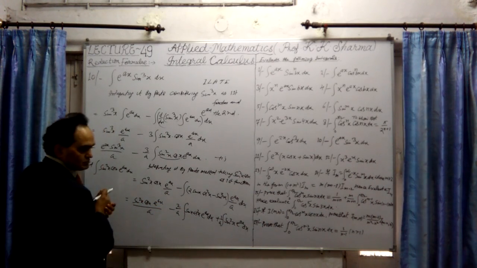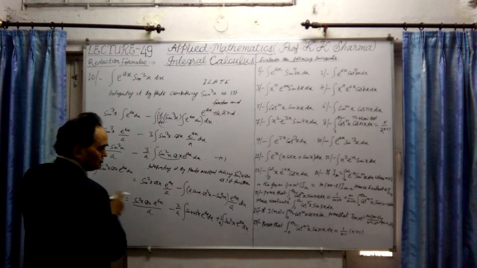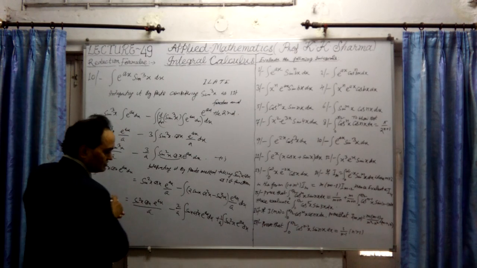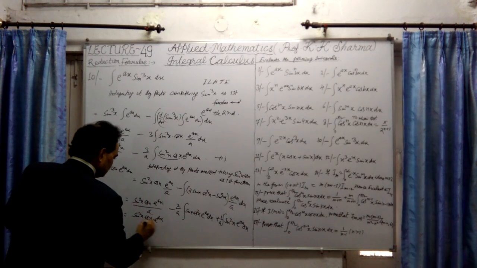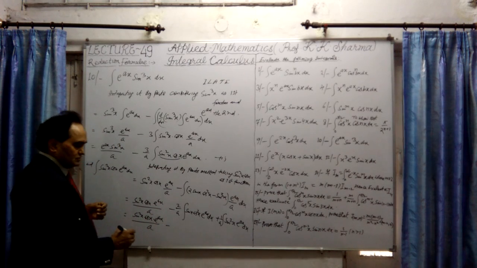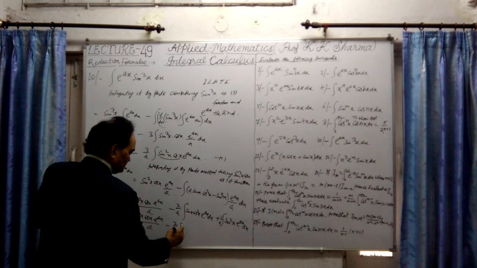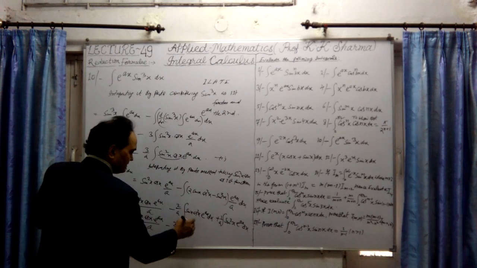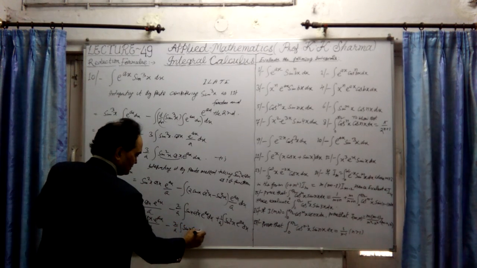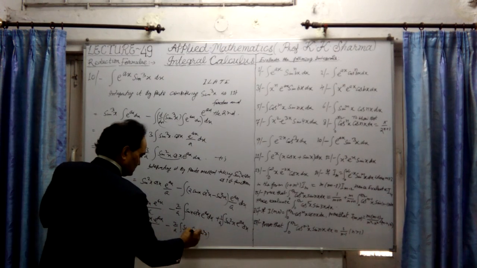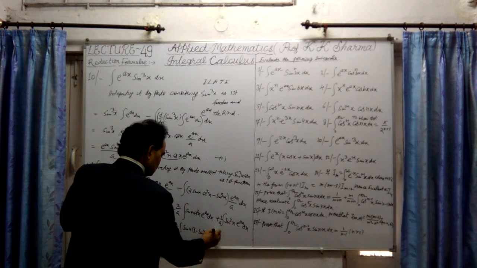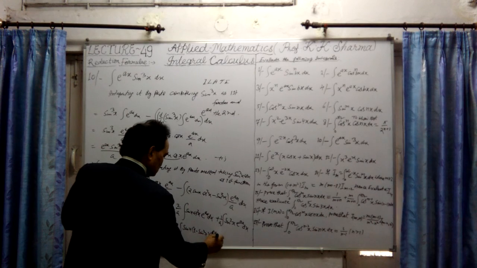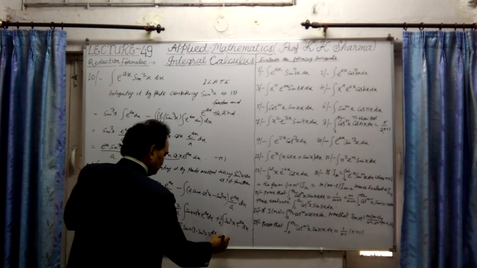Now let me substitute. For the integration of this, we will substitute cos square x as 1 minus sin square x. Let me resolve it further: it is sin square x into cos x e raised to the power ax, divided by a, minus 2 upon a, sin x, in bracket cos square x into 1 minus sin square x, into e raised to ax into dx, plus